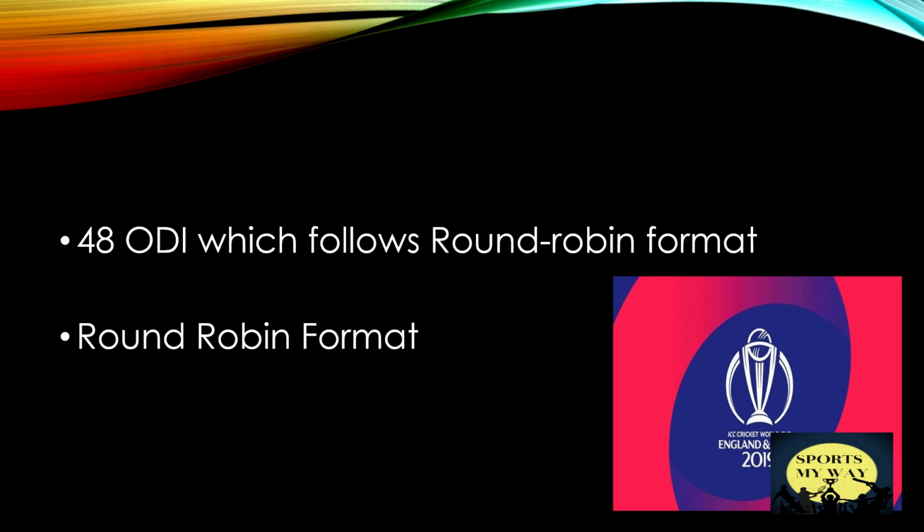In this World Cup we will see 48 one-day international matches and they will follow a round robin format. In round robin format, each team will play one match against each other team. So every team has equal chances to face tough and weak teams and every team gets a chance to face the same team as opponent. This format was last used in the 1992 World Cup.